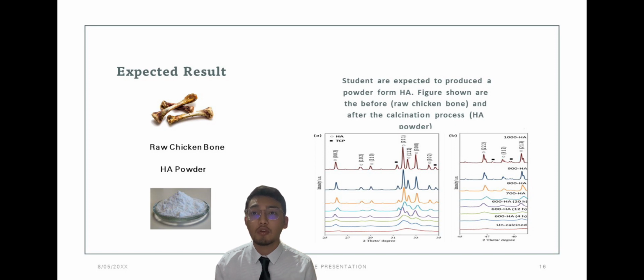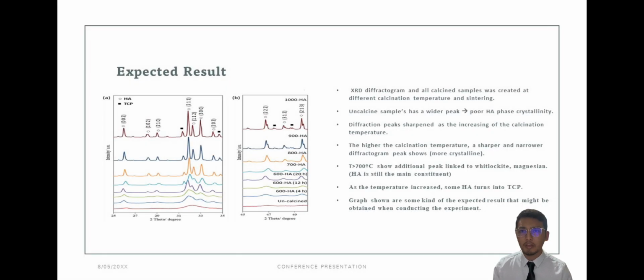For the expected result, students are expected to produce a powder from HA. The figures shown are the before, which is the raw chicken bone, and after the calcination process, which is HA powder. As shown in the graph, the XRD diffractogram of the calcined samples was created at different calcination temperatures and sintering process. The uncalcined sample has a wider peak, which results in poor HA phase crystallinity. The diffraction peak sharpened as the calcination temperature increased. The higher the calcination temperature, the sharper and narrower the diffractogram peak, which results in more crystallinity.